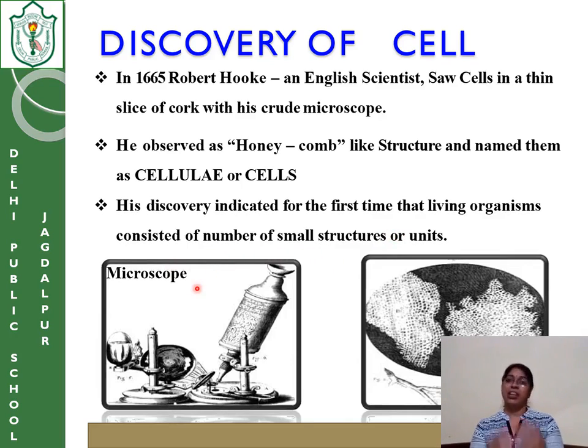So when he observed the honeycomb type of structures, it made him think that all living things, whether plant parts or animal parts, have small units joined together to form the structure. This was the initial, very primitive history of the cell.